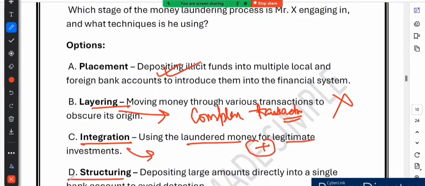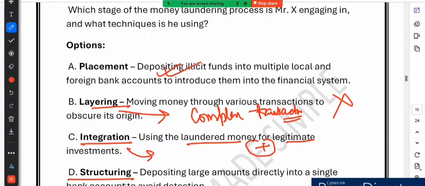And option D says structuring. So structuring, this is incorrect as well. Structuring involves breaking large cash transactions into smaller amounts to avoid the reporting threshold. While Mr. X is depositing a small amount, he is also smuggling money abroad, which does not fit the definition of structuring entirely. So let's recap.